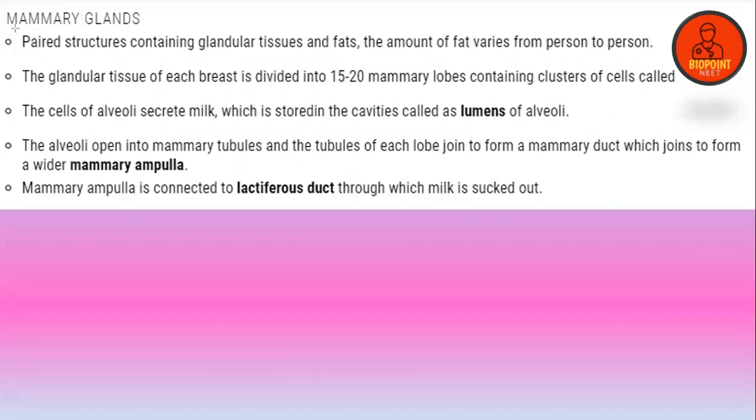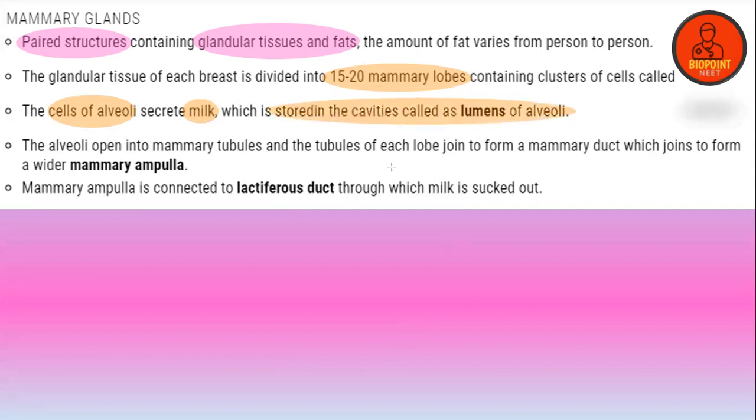Clear everyone? So mammary glands are paired structures which consist of glandular tissues and fats. The glandular tissue is divided into 15 to 20 mammary lobes that contain clusters of cells called alveoli. The alveoli cells produce milk which is stored in cavities called the lumen. The alveoli open into the mammary tubules.